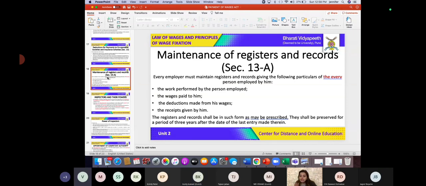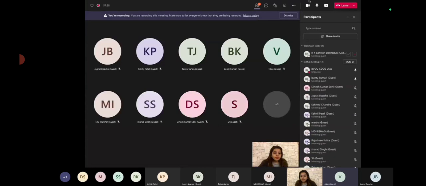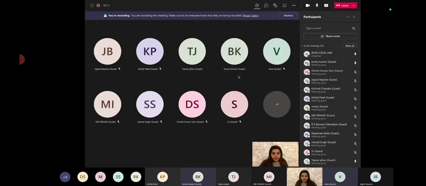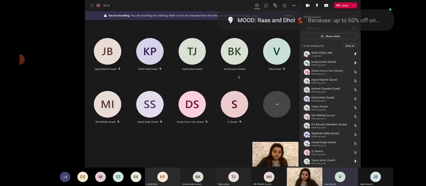So far, did you all understand about deductions? Which deductions are valid in the eyes of law? Is it clear to one and all? Which deductions imposed by the employers will be considered as valid? Great. Once you come back after your break, we will quickly revise it for 2 minutes, and then we are going to go ahead with the next topic. Is it clear? Do you have any questions or any queries? Yes, ma'am.